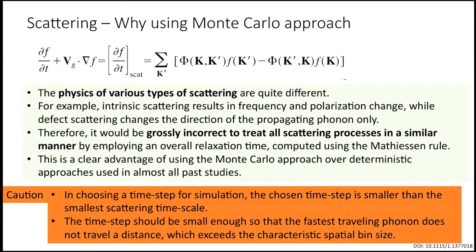Okay, but using a Monte Carlo solution doesn't mean it's always good. There are of course some limitations associated with the simulation, and we have to take some precautions before proceeding. One of them is that when we choose a time step for a simulation, it has to be smaller than the smallest scattering time scale. Let's say the minimum scattering time of a phonon was 0.1 picosecond. Then your time step should be less than 0.1 picosecond. Your time step cannot be larger than that, otherwise you cannot sample those scattering events properly.